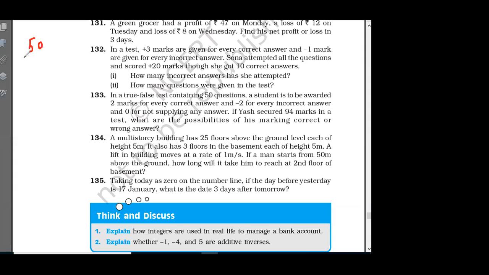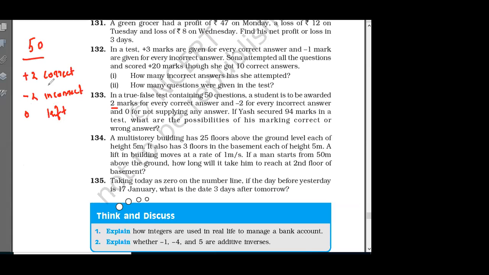Okay. Now we have 40 questions. For every correct question, +2. And -2 for any incorrect. And 0 for a left question. If you leave it, you will get 0. Right? Got it, everyone?